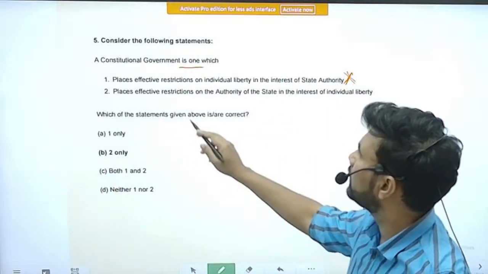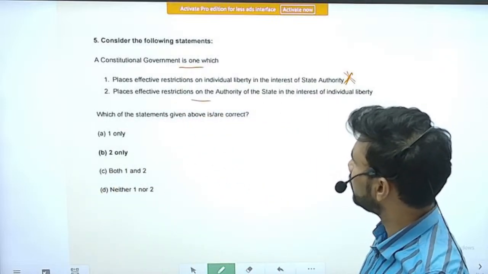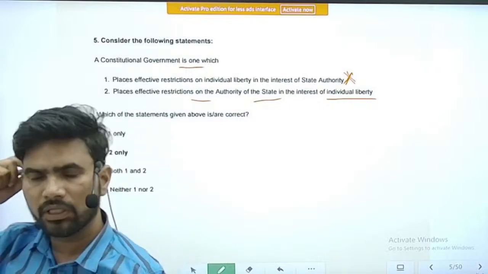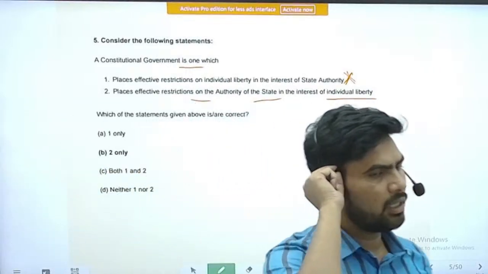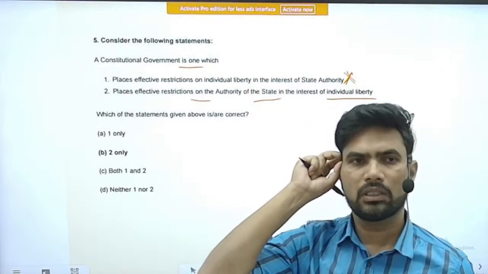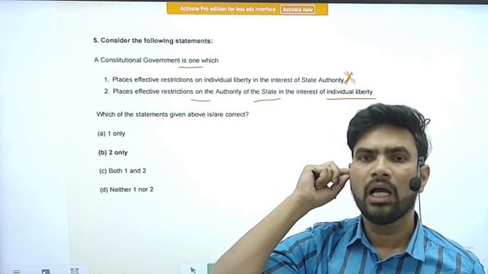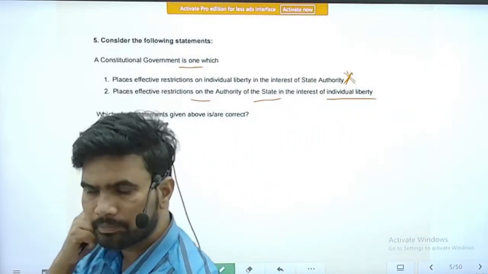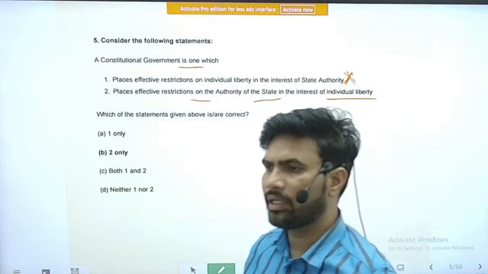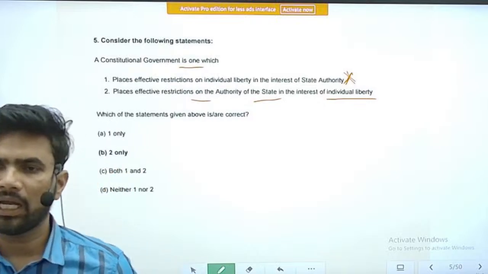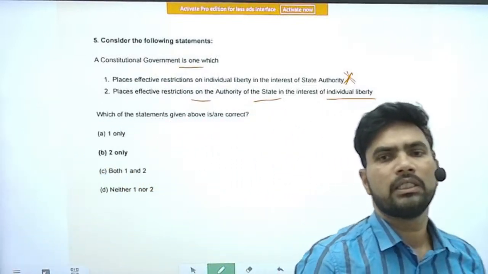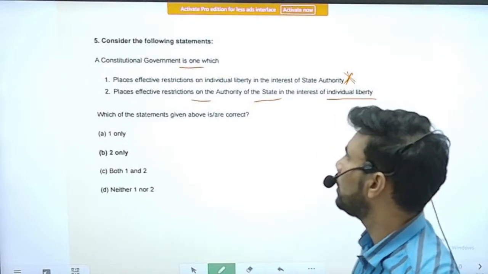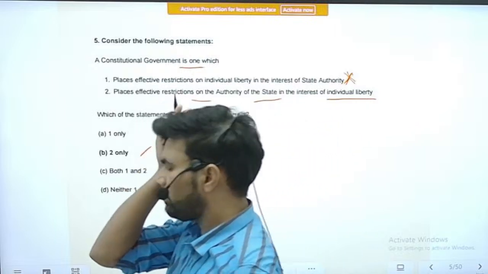Next statement, places effective restrictions on the authority of the state in the interest of individual liberty. Yes, this is the correct explanation of the constitutional government. So the powers of the government or state or executive are restricted in favor of the citizens, so that their liberty and rights can be protected. So the constitution in effect guarantees the rights of the people against the state. So that is the concept behind a constitutional government. So the correct option is option B, statement 2 only correct.